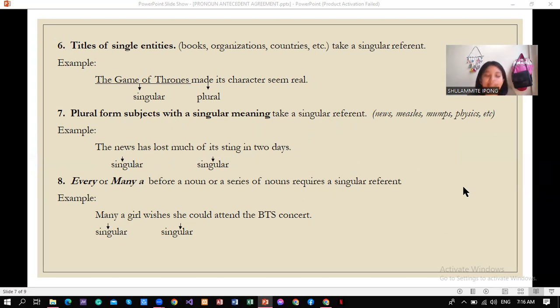Rule number 8. Every or many a before a noun or a series of nouns requires a singular referent. For example, many a girl wishes she could attend the BTS concert. So many a here is before the noun girl. So it requires a singular referent, which is she.